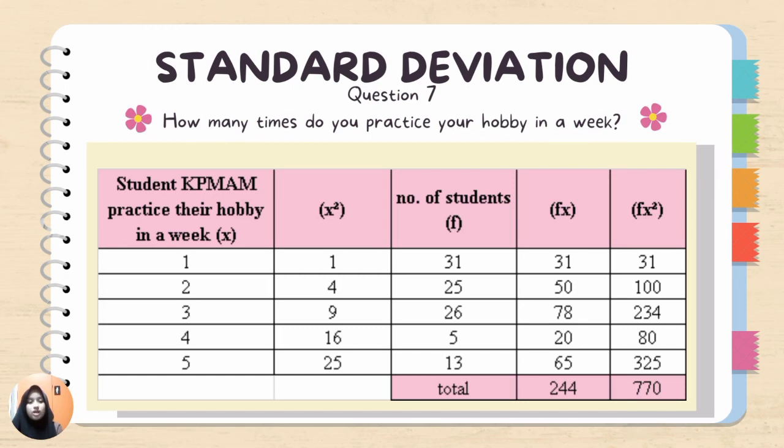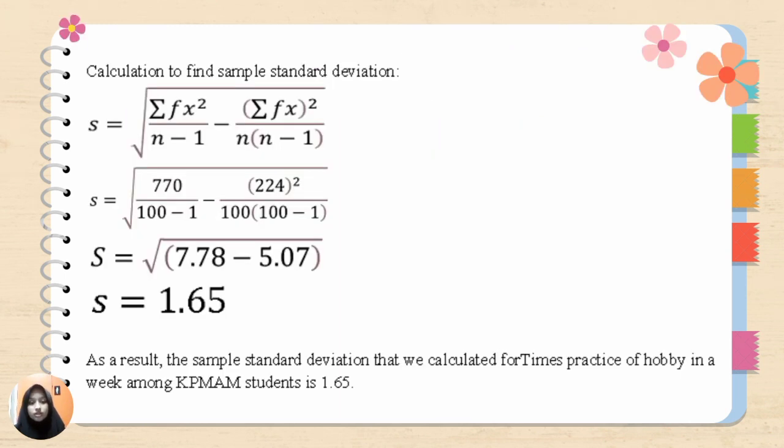Lastly, here is question 7, which is how many times do you practice your hobby in a week? We also have calculated the x squared, the number of students, which is frequency that we have gathered from the survey, and also the multiplication of fx and the multiplication of fx squared. As a result, the sample standard deviation that we calculated for times practice of hobby in a week among KPM Ayer Molek students is 1.65.